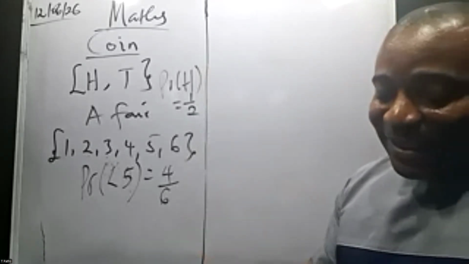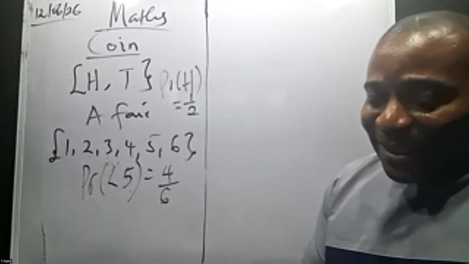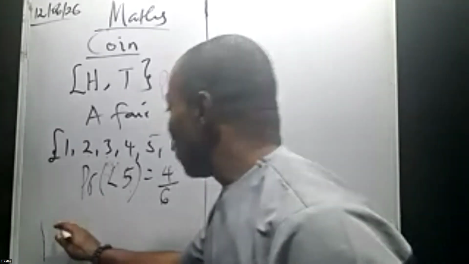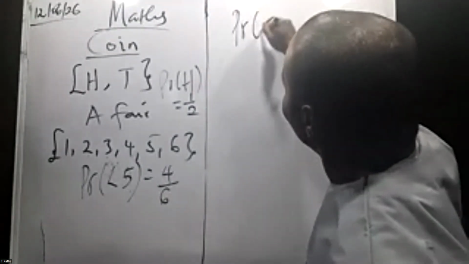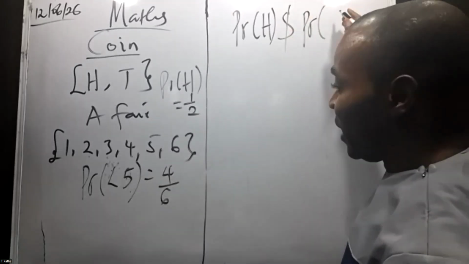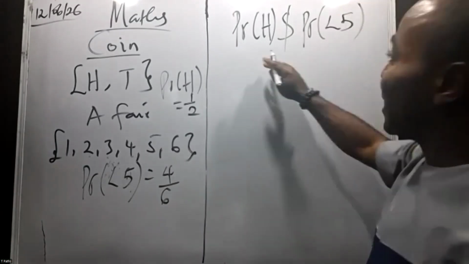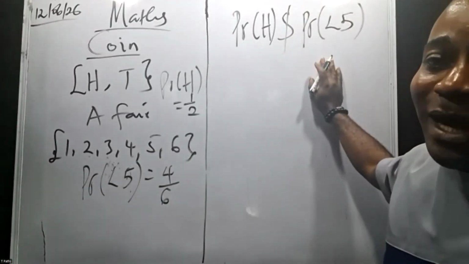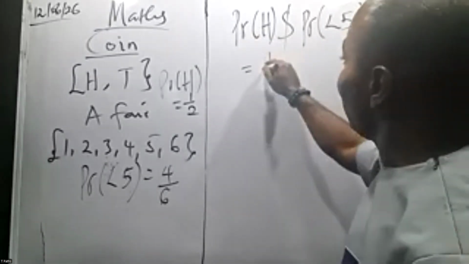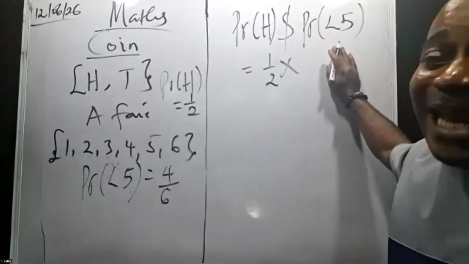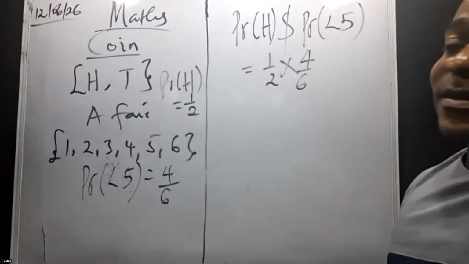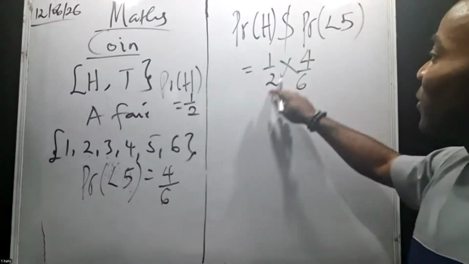They said find the probability of getting a head and a number less than 5. That means we are going to combine the two activities. So we have the probability of getting a head and the probability of picking a number less than 5. So that means we are going to multiply the two activities. That's what it actually means. So the probability of picking a head is 1 over 2 times picking a number less than 5, which is 4 over 6. So multiplying this now, we have 1 over 2 times 4 over 6.